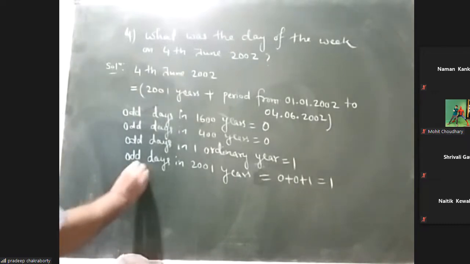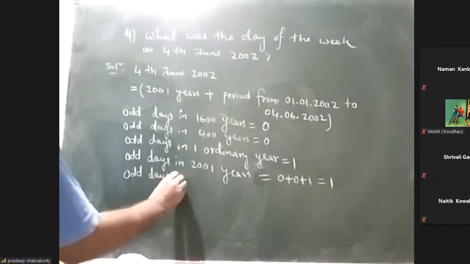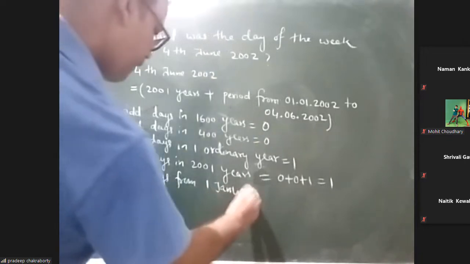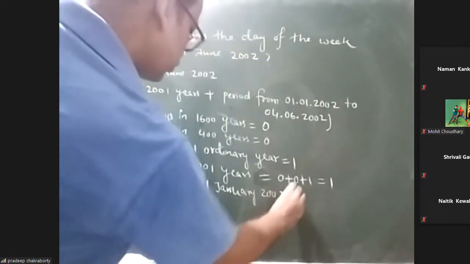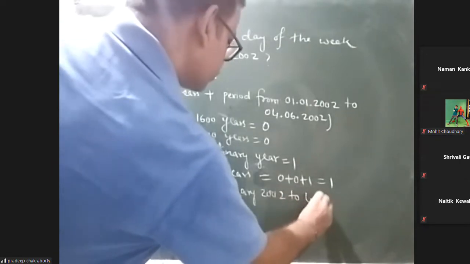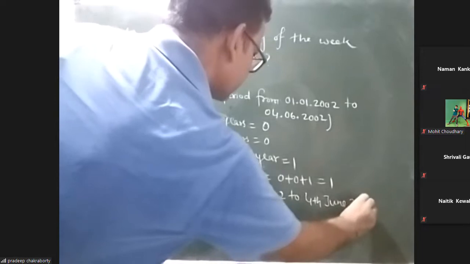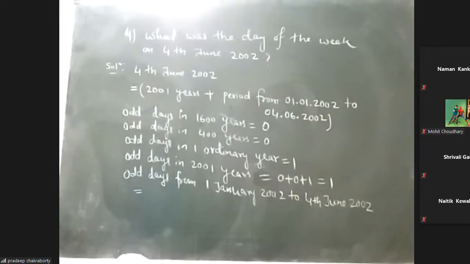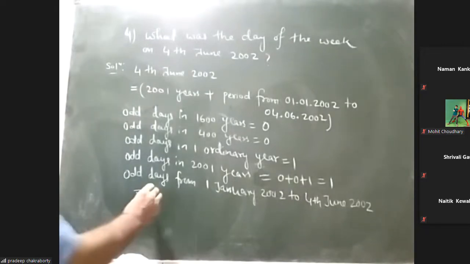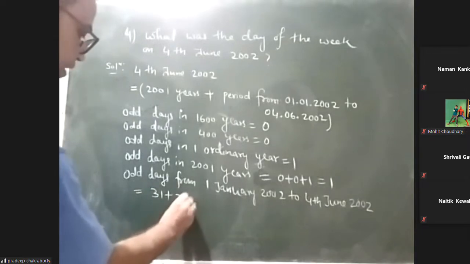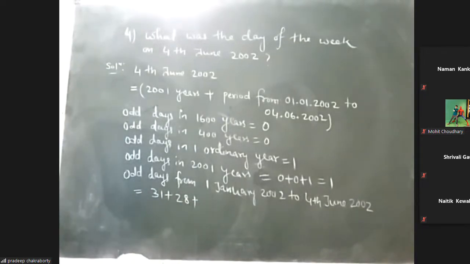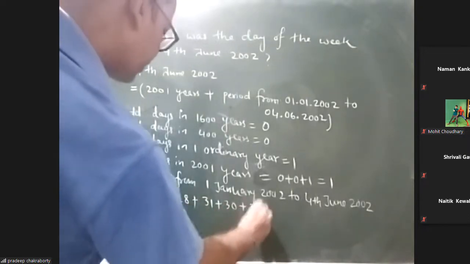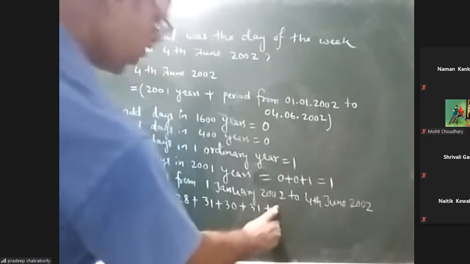Odd days from 1 January 2002 to 4th June 2002. Now we have to calculate these odd days. In January we have 31 days, February 28 days, March 31 days, April 30 days, May 31 days. June we have only 4 days.